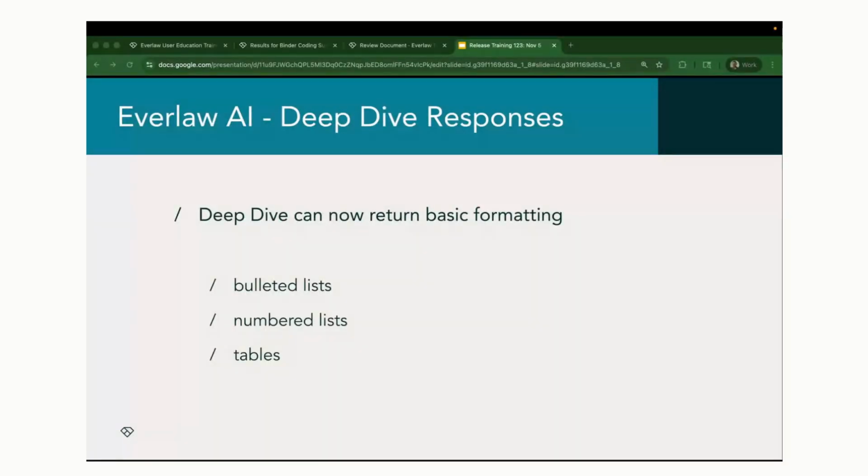It will be rolled out for general availability soon, but if you're currently in the deep dive beta, you can now return some basic formatting in your responses. So you can get bulleted lists, numbered lists, and tables. Depending on the types of questions that you're asking, we can now respond with those different formats. Previously, it was just paragraph format. If you're not using deep dive yet, keep an eye out. This will be available for everyone very soon.